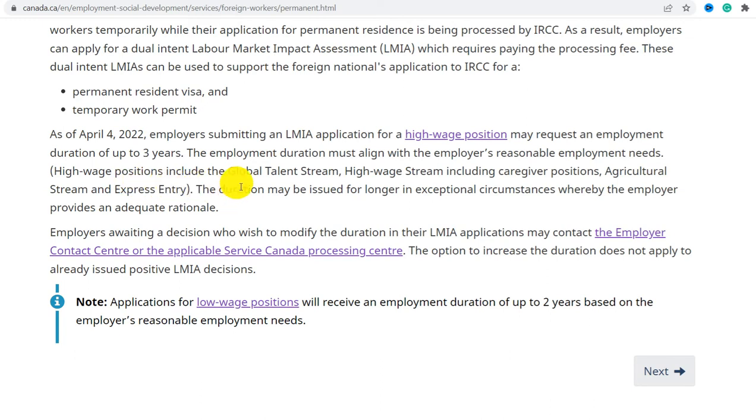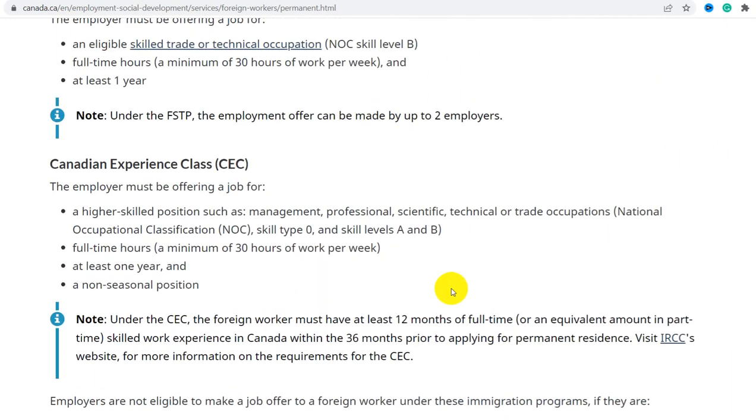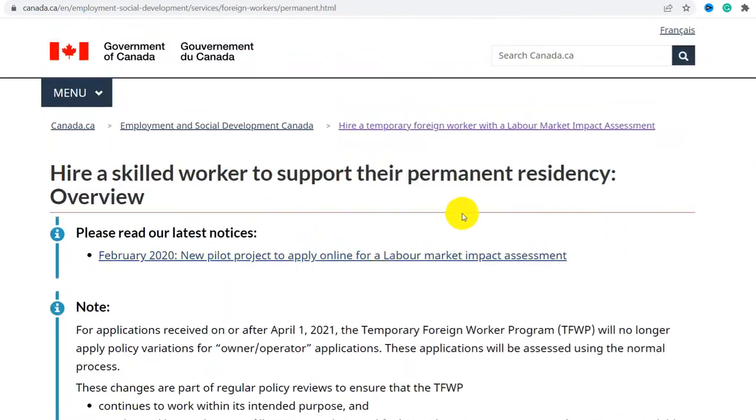High wage positions including the global talent streams, high wage streams including caregiver position, agriculture streams and express entry. The duration may be issued for longer in exceptional circumstances whereby the employer provides an adequate rationale. Employers awaiting a decision who wish to modify their durations in their LMIA applications may contact the employee contact center or the applicable Service Canada processing center. So that is for the temporary work, PR, permanent resident permit.